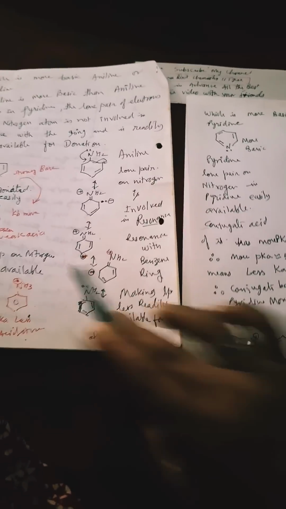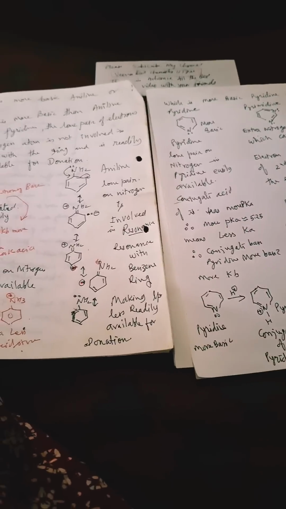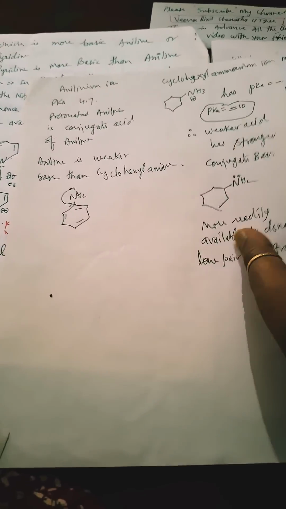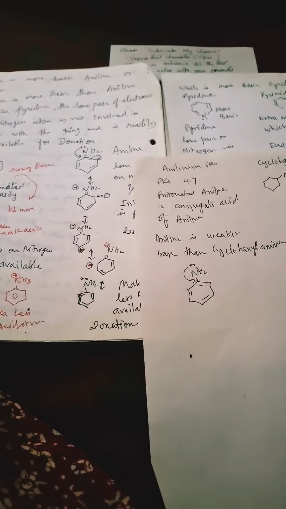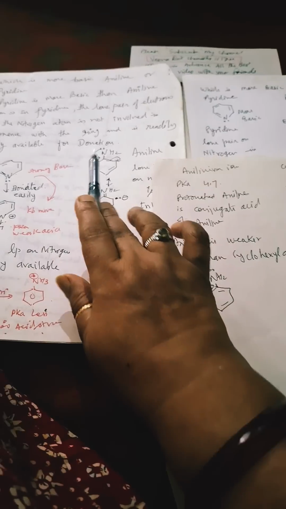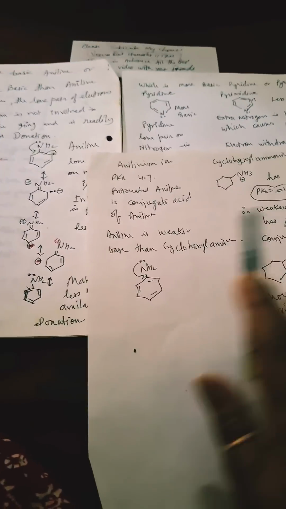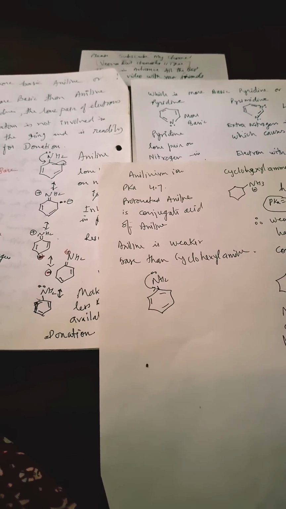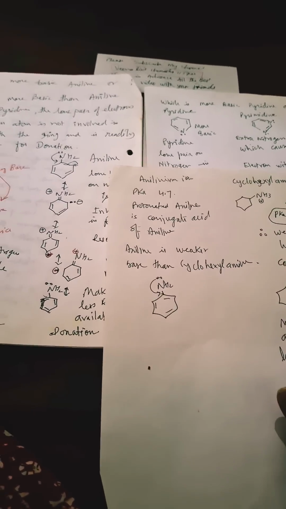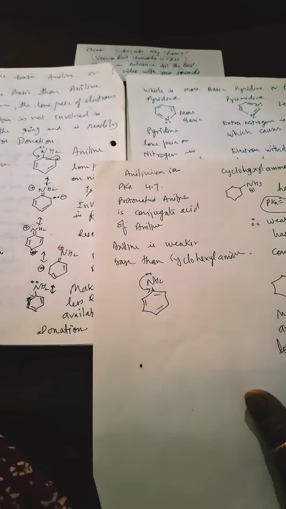Clear to you? And now we will discuss cyclohexylamine. See, this is more basic than aniline. Now we will compare: pyridine is more basic than aniline, and all of them. Pyridine is more basic than aniline or pyrimidine. And for cyclohexylamine, the pK is very high, so this is the least acidic. Least acidic means more basic, so cyclohexylamine is more basic as compared to aniline.